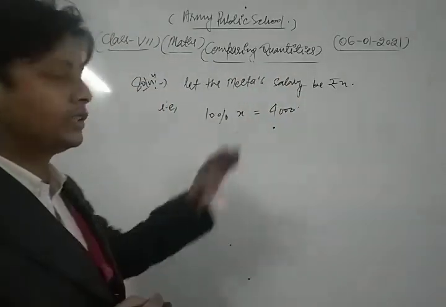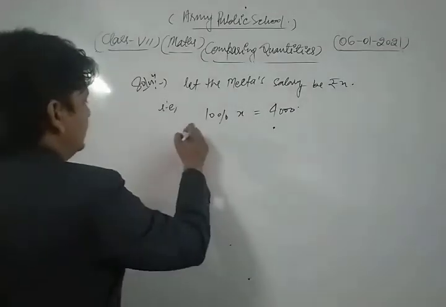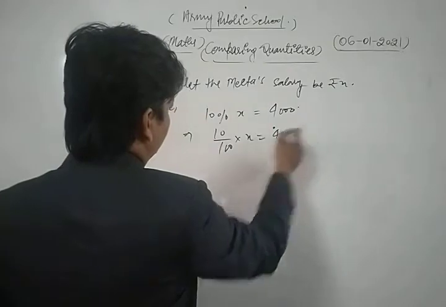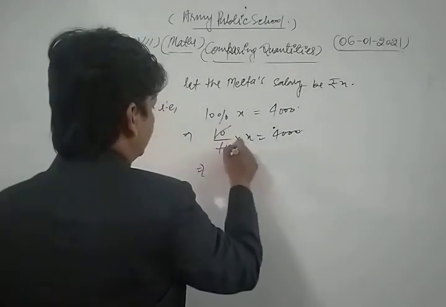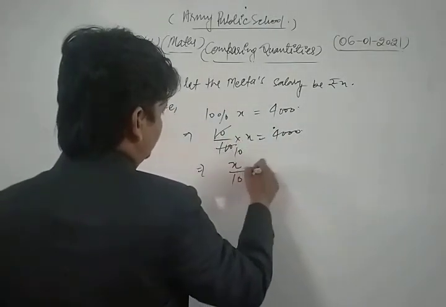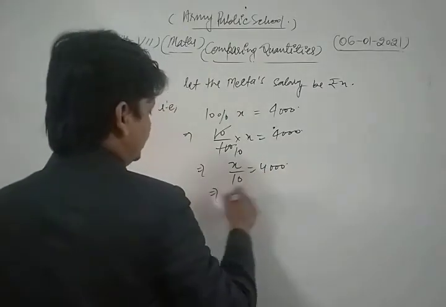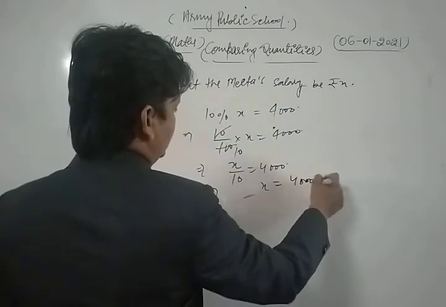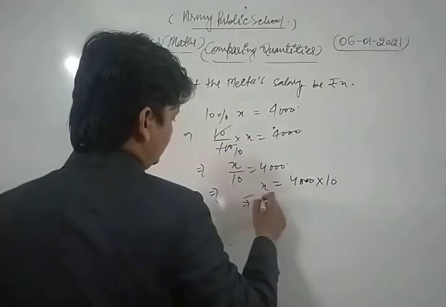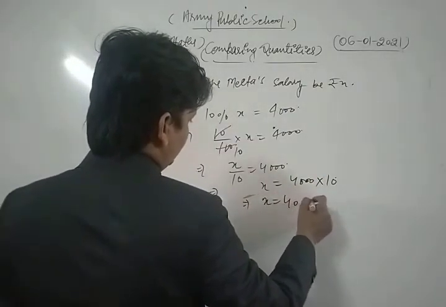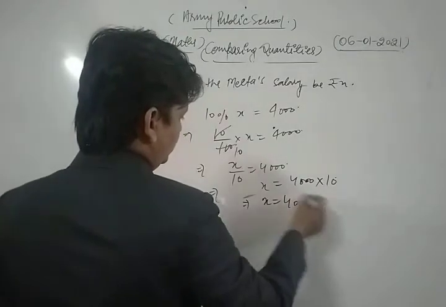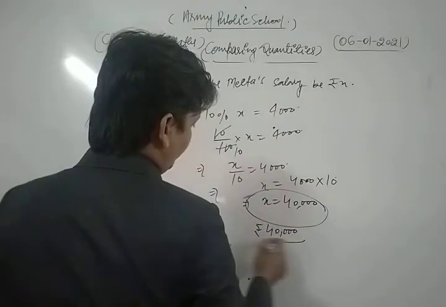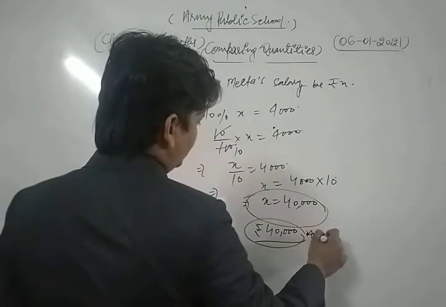Now we simplify. We get 10 upon 100 into x is equal to 4,000. So we get 10 tens are 100, so x upon 10 is equal to 4,000. So we get x is equal to 4,000 into 10, that is 40,000. Thus, in this way, Meeta's salary is rupees 40,000. This is our required solution of the given question.